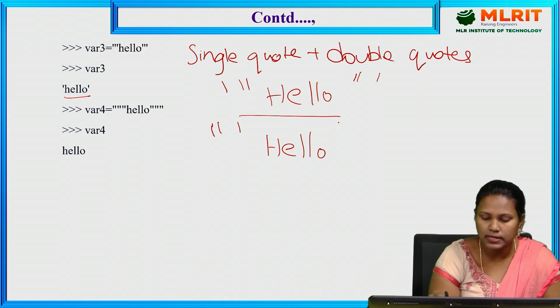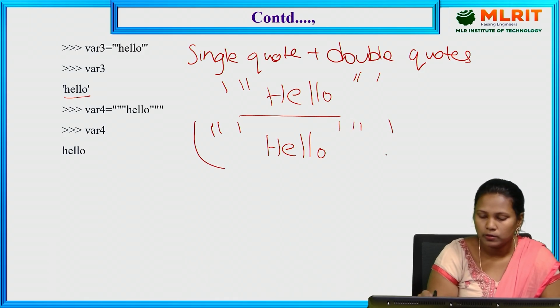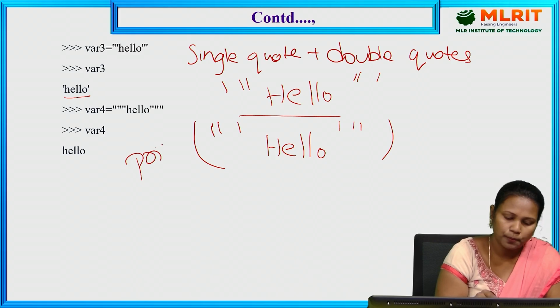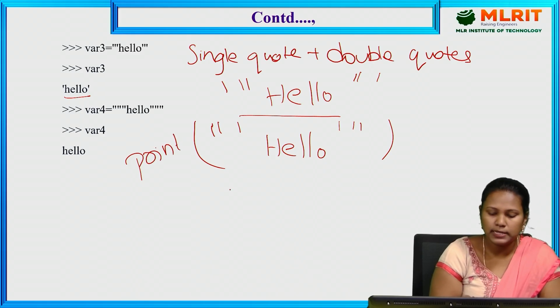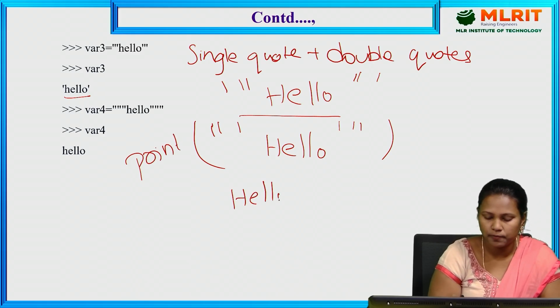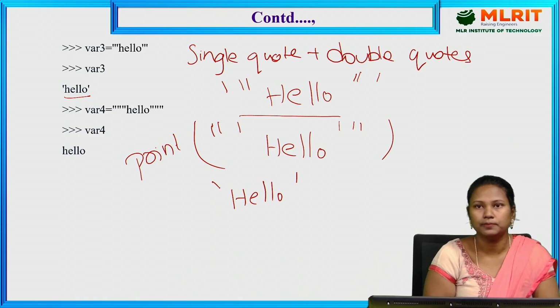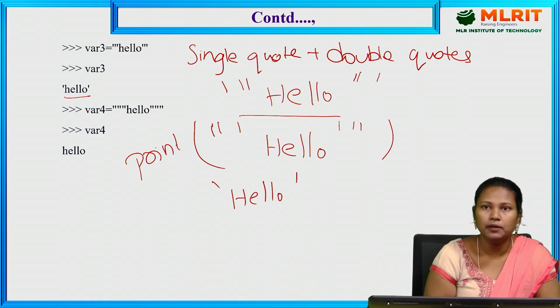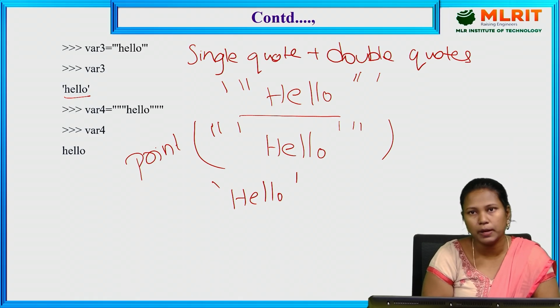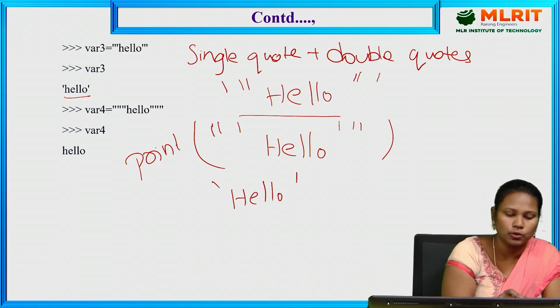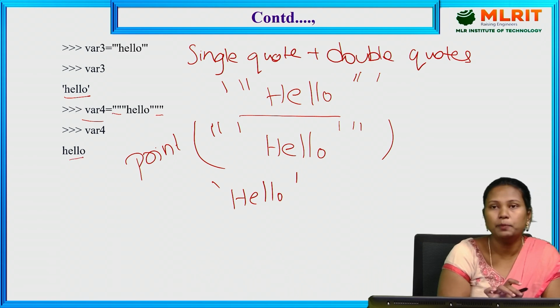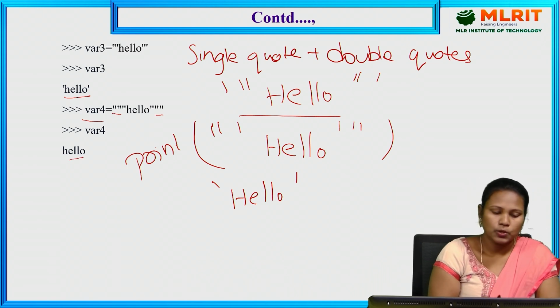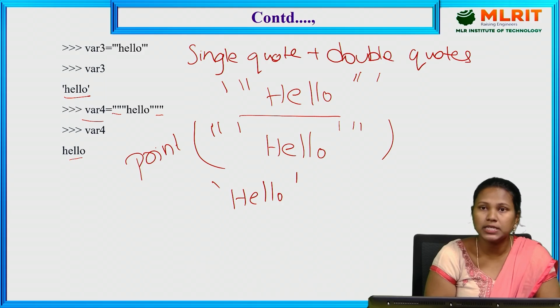Starting with the single quote, we close the single quote and close the double quote. Print displays the hello message with single quotes. So for defining the string, we use single quotes, double quotes, or a mix of single quote plus double quotes, and triple quotes also. With triple quotes it prints the hello only. In this way, we are defining the quotations for strings.